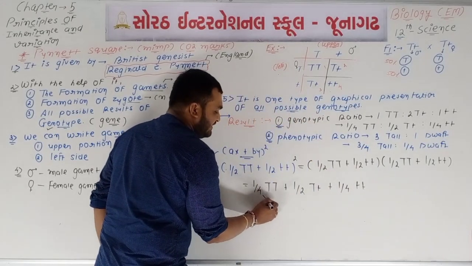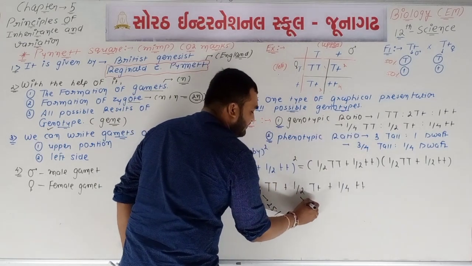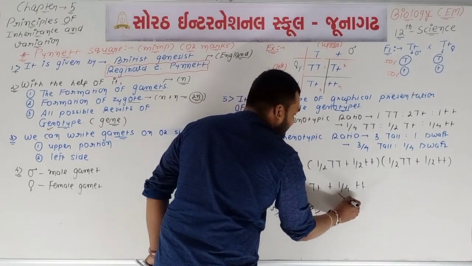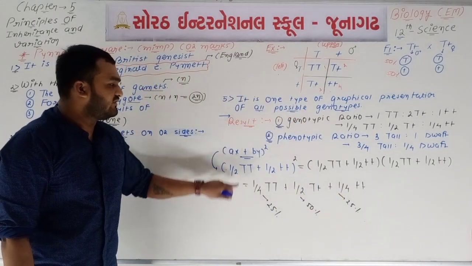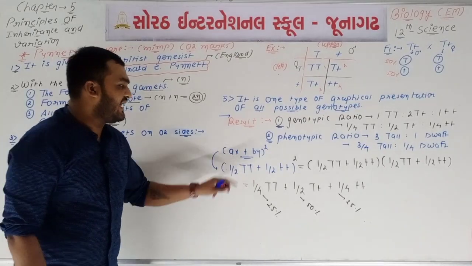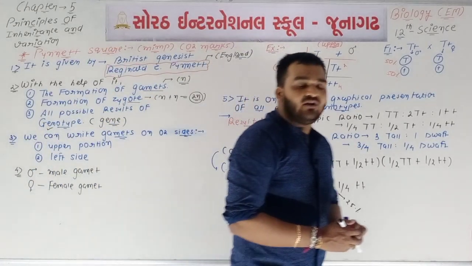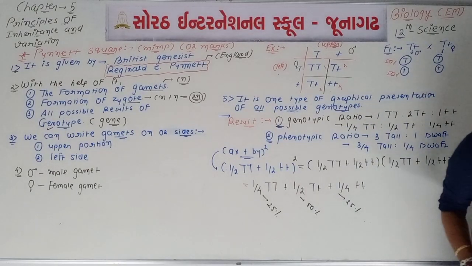See the result: 25% capital T capital T, then 50% capital T small t, then 25% small t small t. Okay, so it is the second concept of today's lecture. In this concept we use one equation, (ax plus by) square, the binomial expression. So the name of this equation is binomial expression.